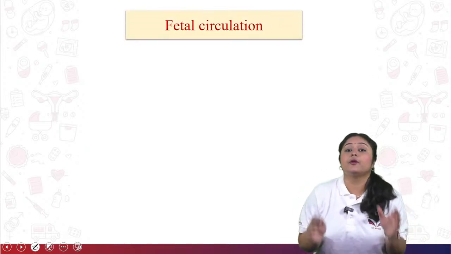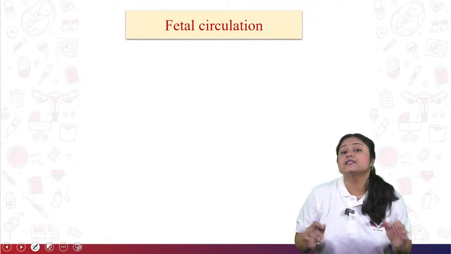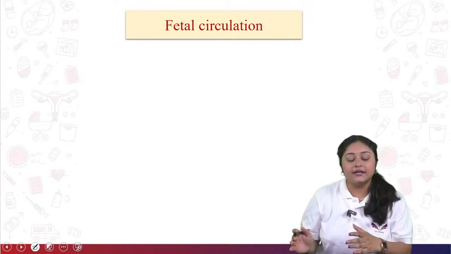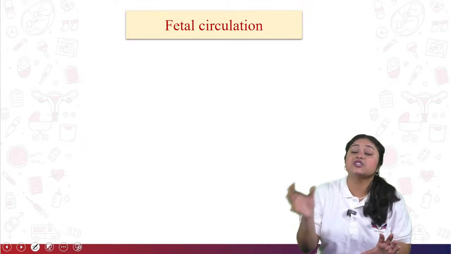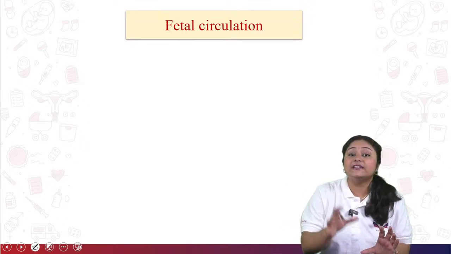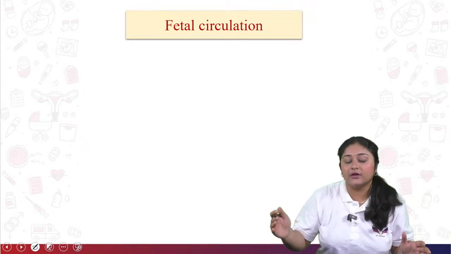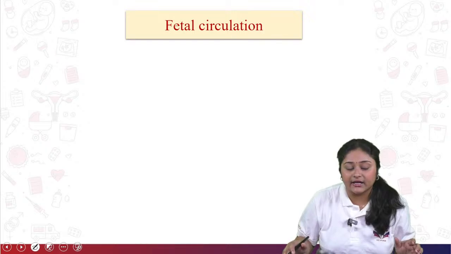Now come to the most important topic, that is fetal circulation. We know what circulation happens in the adult body, but for fetal circulation, inside the intrauterine life, the circulation is completely opposite compared to the normal adult body, right?